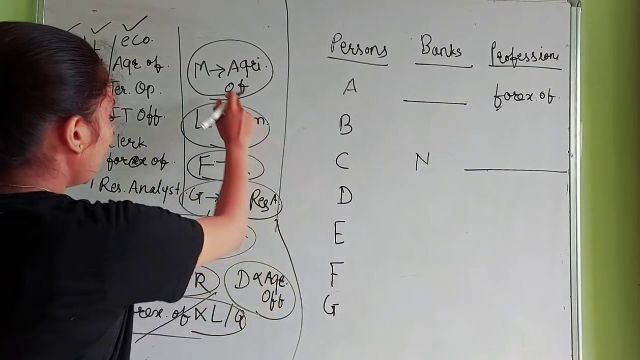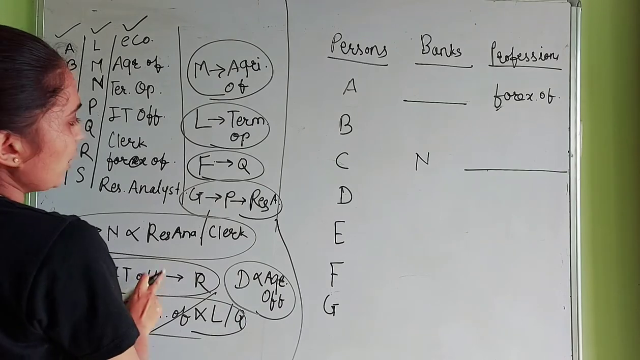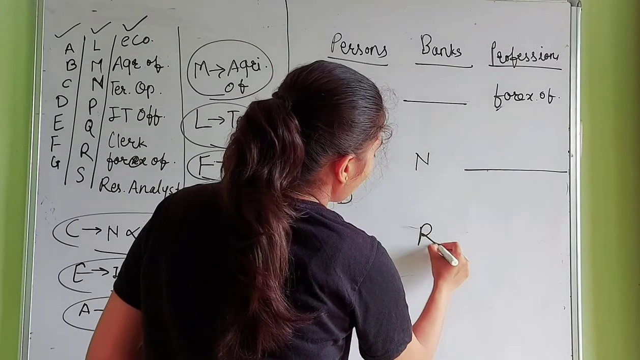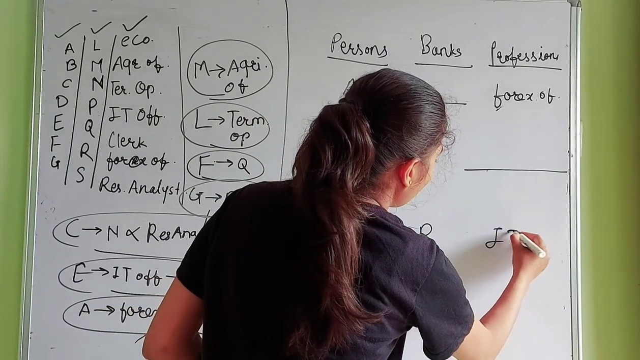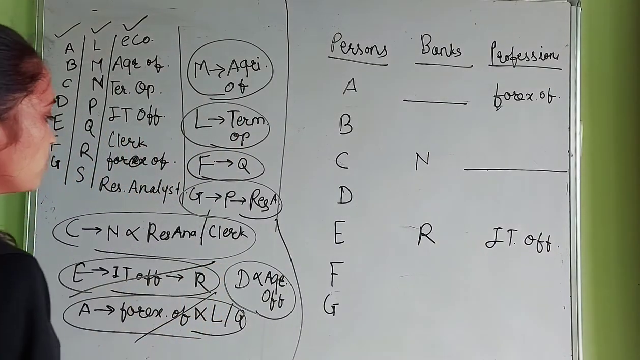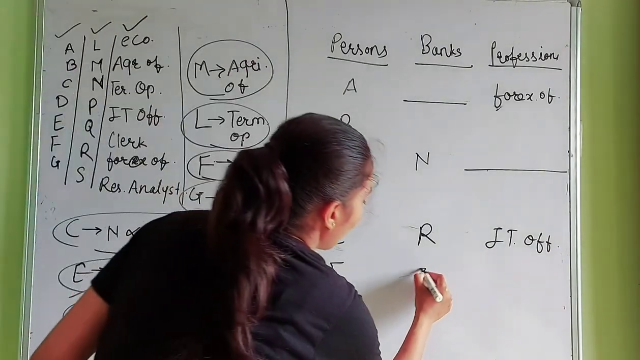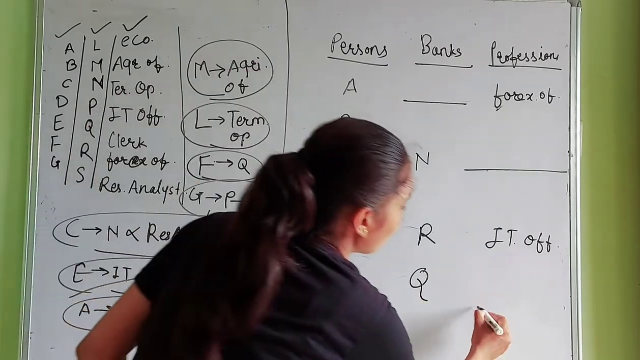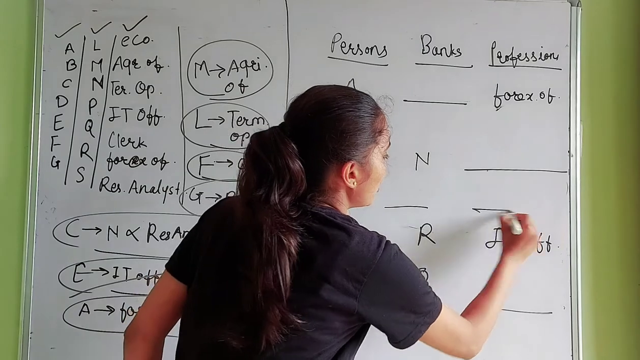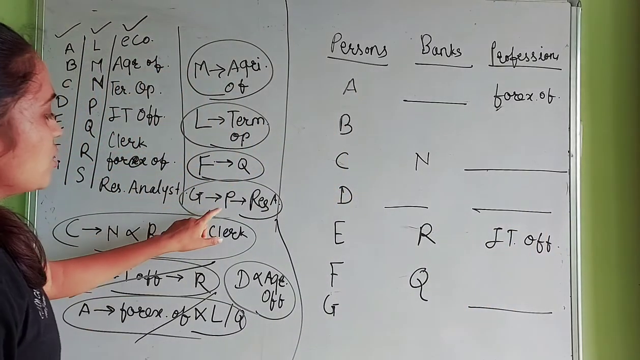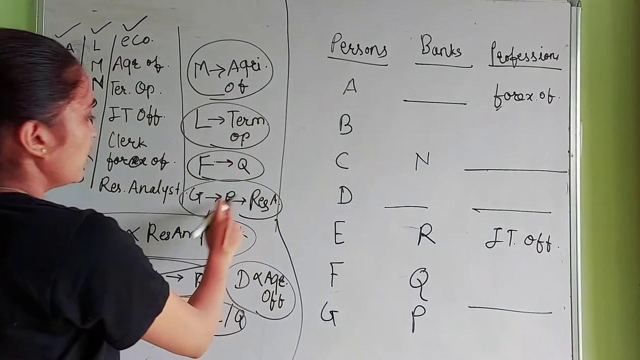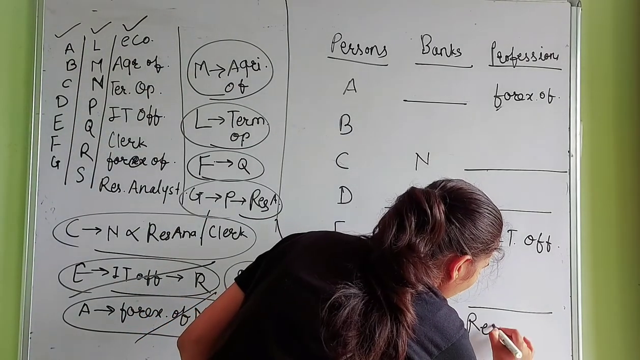Next, E. E is an IT officer and works for bank R, so this one is completely solved. F works for bank Q. We have to find the remaining blank. And the last one is G. G works for bank P and he is a research analyst.